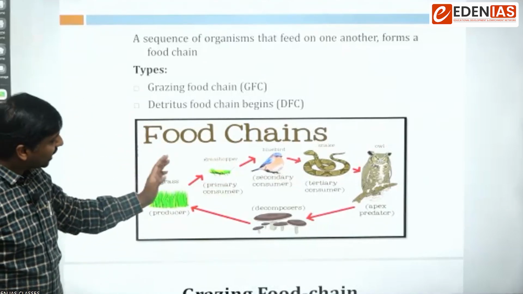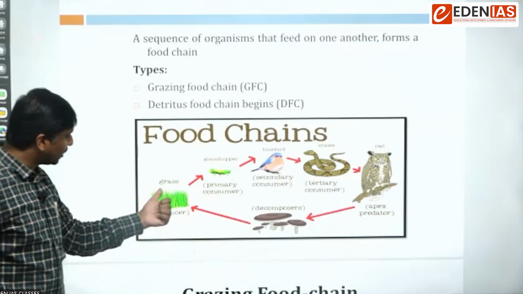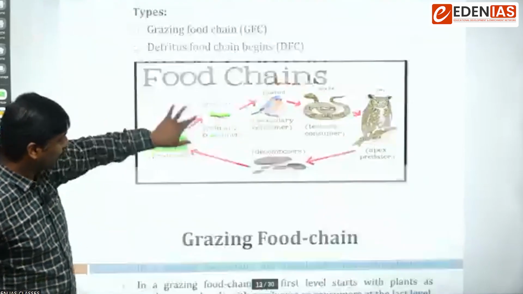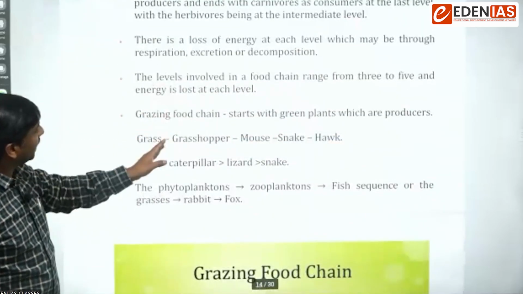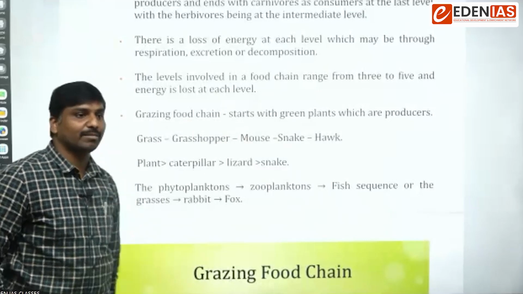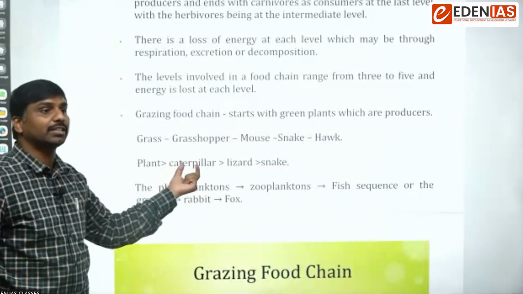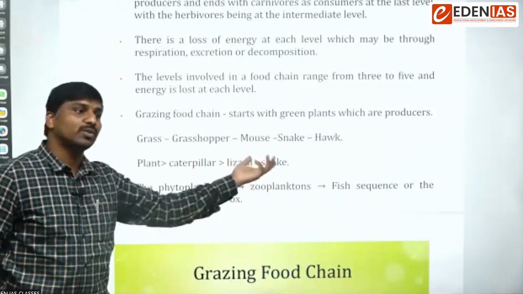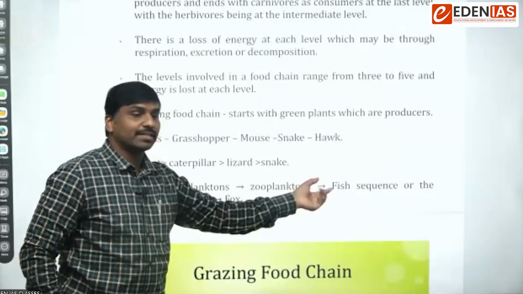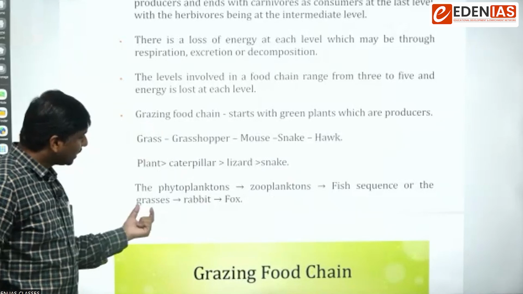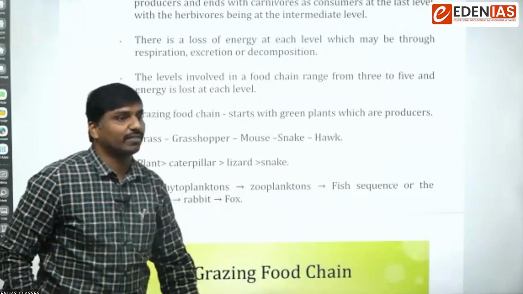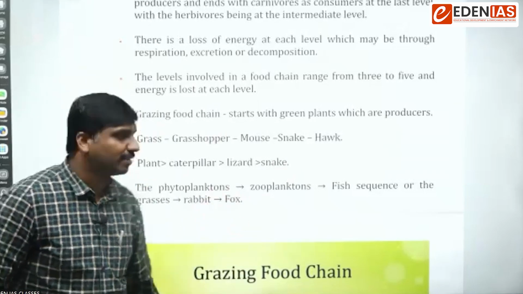There are the grazing food chain and the detritus food chain. If it starts with the producer, then that is known as a grazing food chain. You can see several examples: it may start with grass, grasshopper, mouse, snake, hawk. Or plant, caterpillar, lizard, snake. Or phytoplanktons, zooplanktons, fishes. Or grasses, rabbit, and that would be eaten by fox. These are examples of grazing food chains. Likewise, we can have various others.